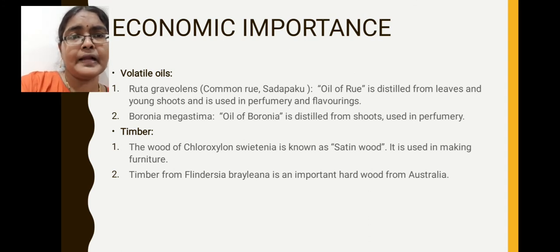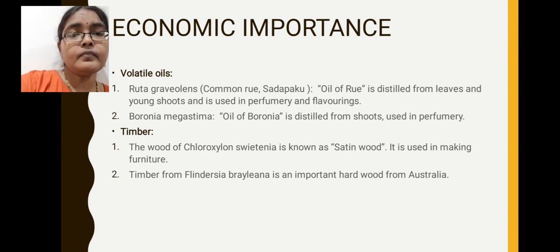One important plant is Ruta graveolens, in Telugu called Sadapaku. From this plant's young leaves and young shoot tips, one oil is obtained by the distillation process. That oil is called oil of rue, which is extensively used in perfumery industries and flavoring industries. This is about volatile oils of Rutaceae family members.